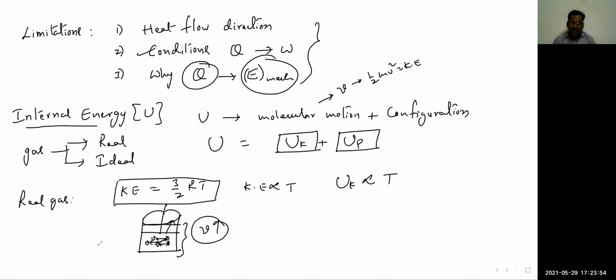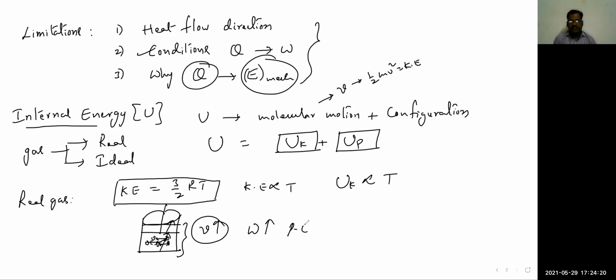So to increase this volume, work done should be against the intermolecular forces in this gas. In a real gas, there are existing intermolecular forces. So to overcome these intermolecular forces, extra work done should be applied. That's why to increase the volume, work done increases here due to the intermolecular forces of attraction.